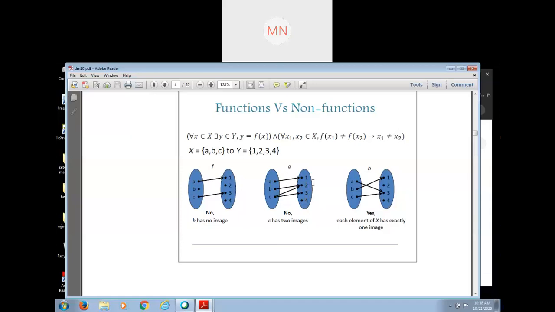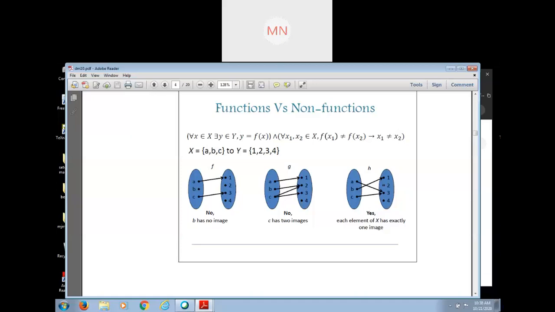Unique image in Y. Here see that uniqueness fails. Uniqueness fails in the second figure. Is it clear now? Yes, ma'am.